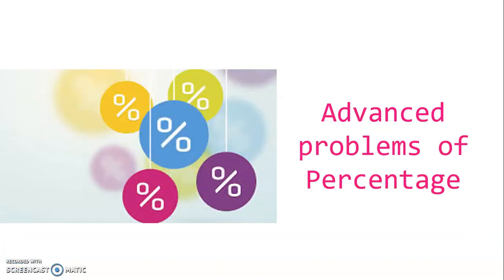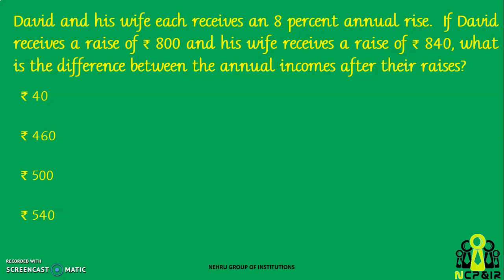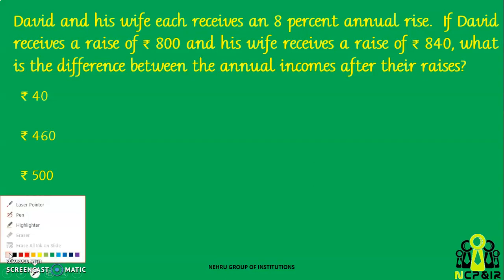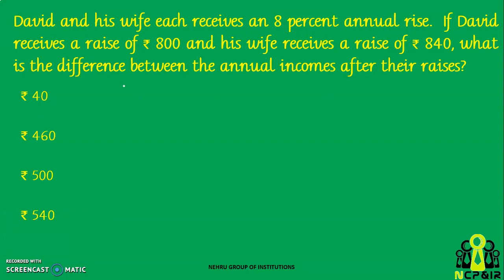Now let's discuss some advanced problems of percentage. So here's the first one. David and his wife each receive an 8% annual rise. If David receives rupees 800 and his wife receives rupees 840, what is the difference between the annual income after their raises?